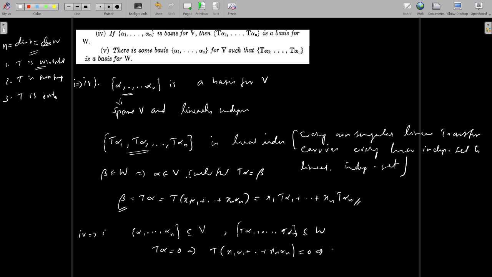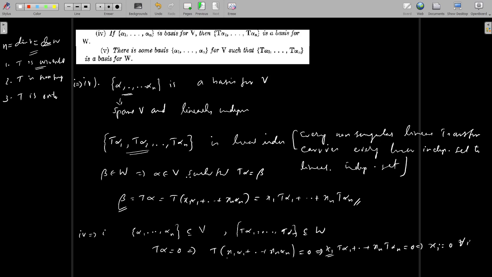Then x1 T alpha 1 plus ... plus xn T alpha n equal to 0 implies each xi is equal to 0 for all i, because T alpha 1, ..., T alpha n is a basis for W, so it is linearly independent and each coefficient is 0.